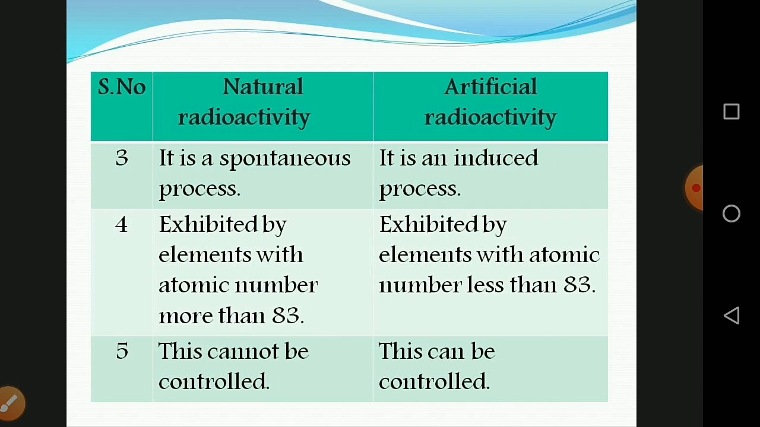And the next one is that natural radioactivity is a spontaneous process. They naturally emit the radiations, but artificial is an induced process. So they can be induced with particles, and then they emit the radiations. The fourth one: natural radioactivity is exhibited by the elements with atomic number more than 83, but artificial exhibits the elements with atomic number less than 83. And the next one, natural radioactivity cannot be controlled, but artificial radioactivity can be controlled.